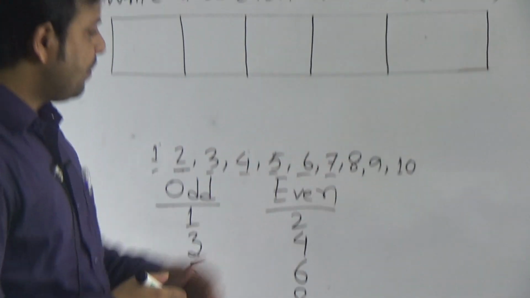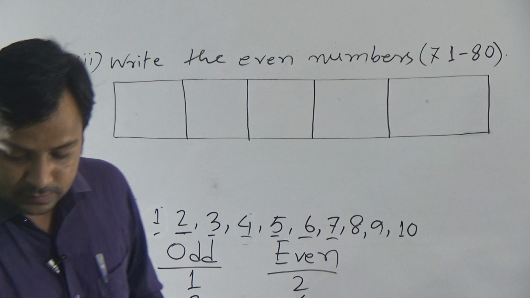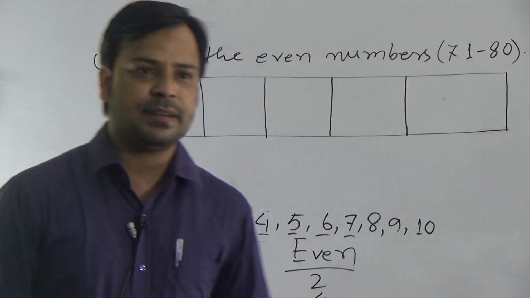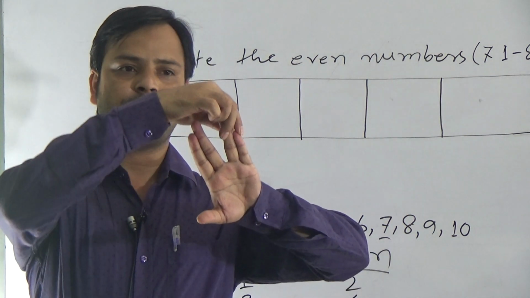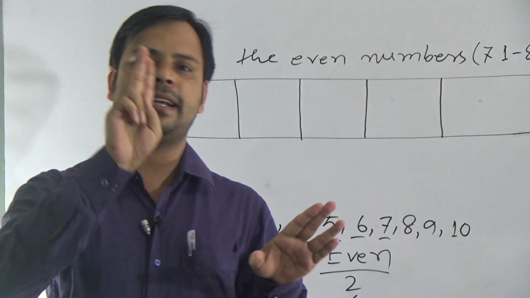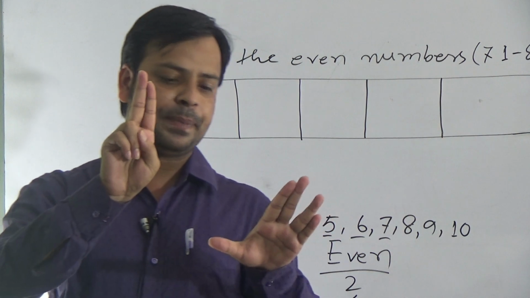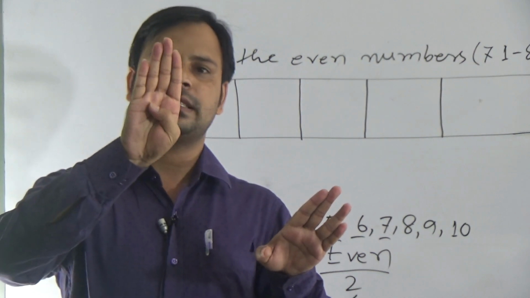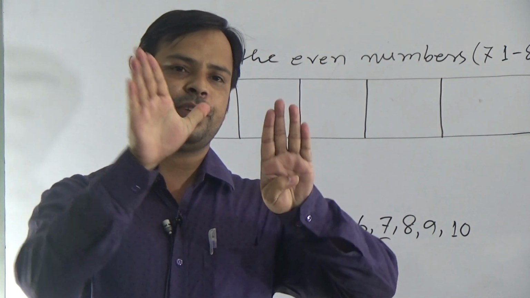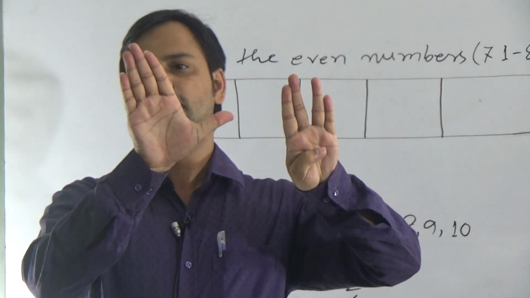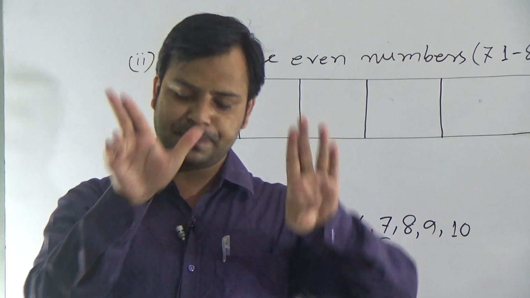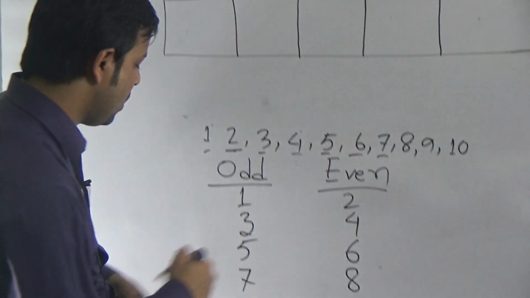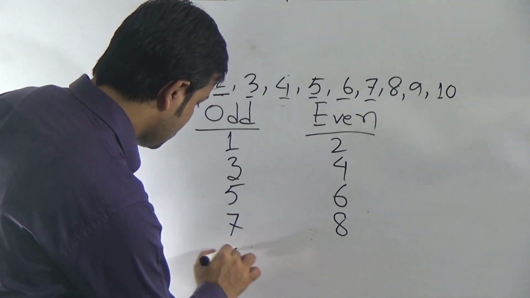Again go to number 9. Next number is 9. 9 can be expressed in this way. 1 pair, 2 pairs means 4 fingers here, then another pair, 3 pairs, 4 pairs. So now if we see this, here is 4 pairs and 1 is without pair. If it is without pair, then it is odd. So 9 is odd.